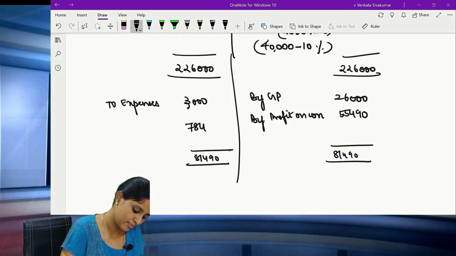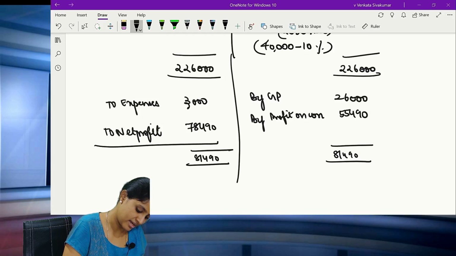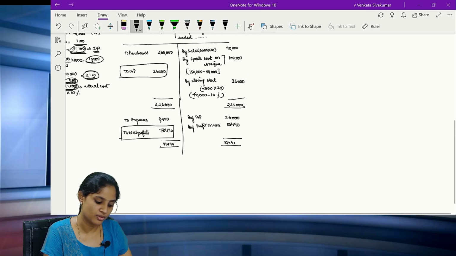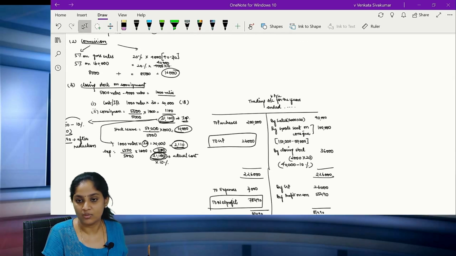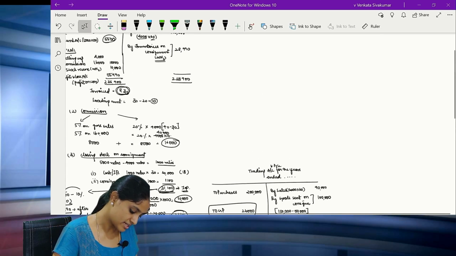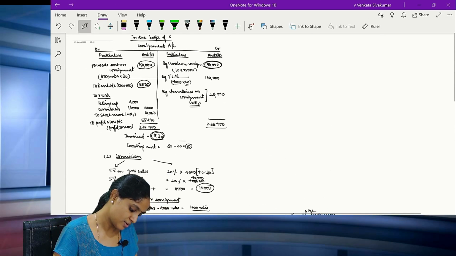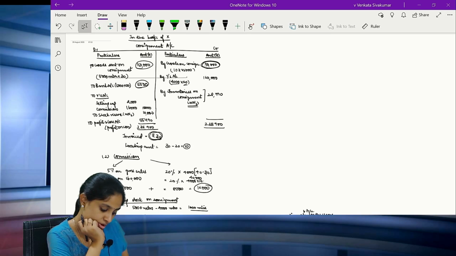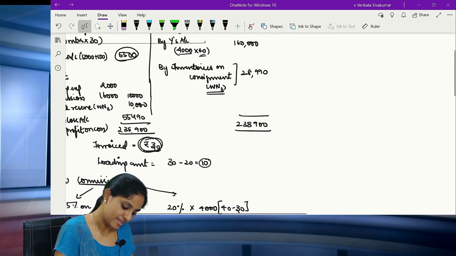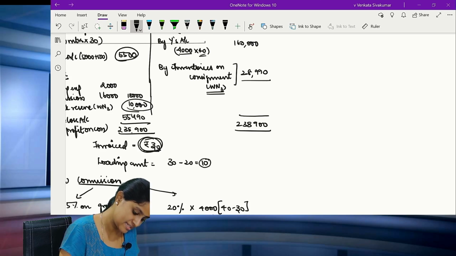So the net profit for Mr. X as a whole is nothing but this particular value, 78,490. So this is how you will do a trading account and P&L account for the particular year. Clear? Now you can ask me, madam, suppose they are asking me to prepare the balance sheet also. What are the other things that will come? Suppose you are preparing the balance sheet, then inventories minus this 10,000.